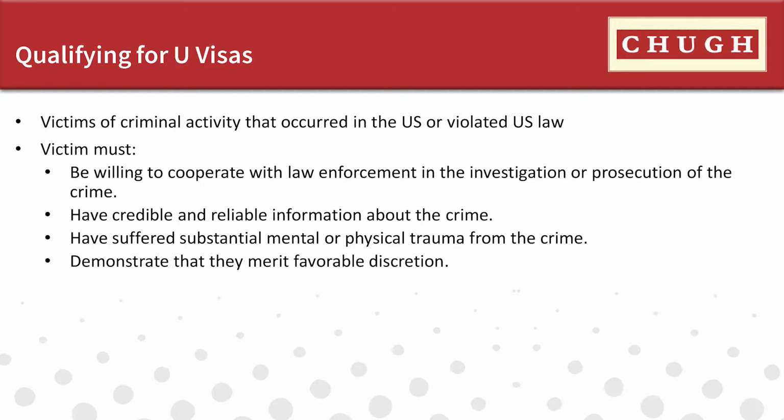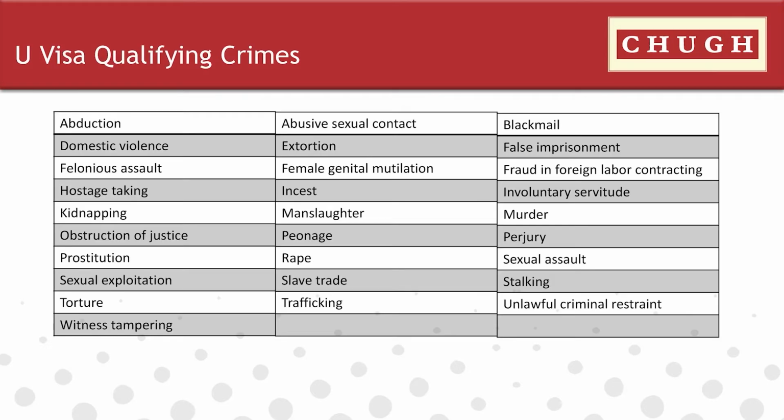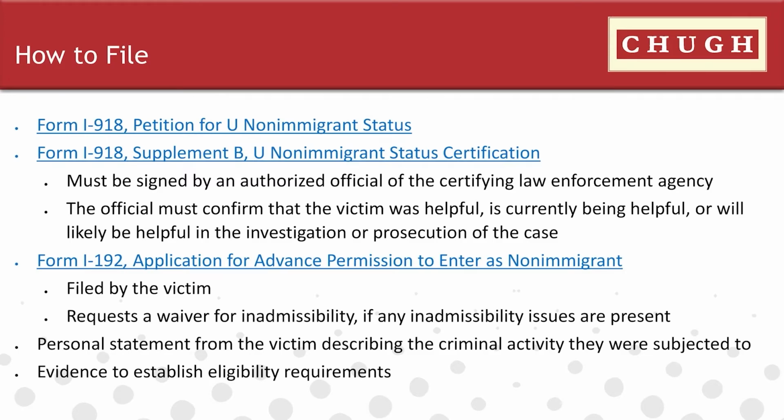So, what are the list of statutory crimes? This includes abduction, blackmail, domestic violence, etc. Also, an attempt to commit any of these crimes or any substantially similar criminal activity can be considered as a qualifying crime. So, what are the filing requirements for U visa?